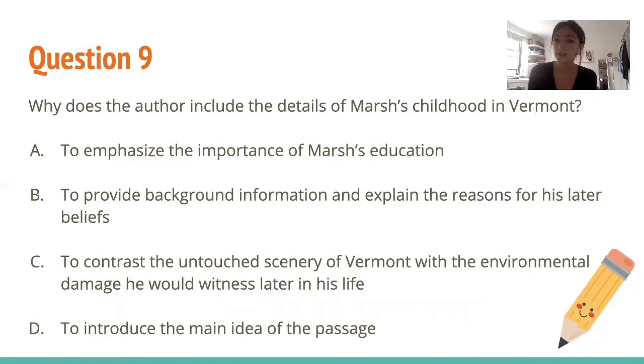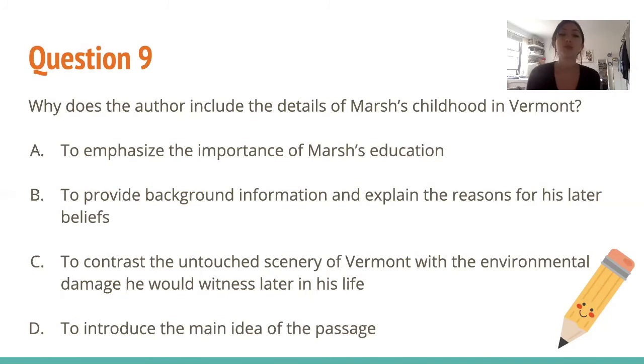So what did he say about his childhood? He said the forest had been depleted, sheep grazing had stripped the land. The result was flooding and soil erosion. Streams were fouled by wastes dumped from numerous mills and dye houses. So it's talking about all of these human actions that had affected his environment when he was younger and how he saw all of that. He said Marsh first observed the environmentally destructive effects of human activities while growing up in Vermont. So these details are used to show how Marsh's ideas begin to form in his head since he was a little kid.